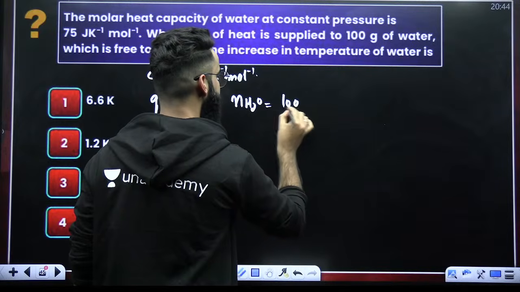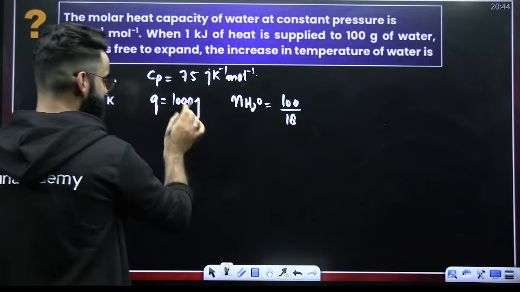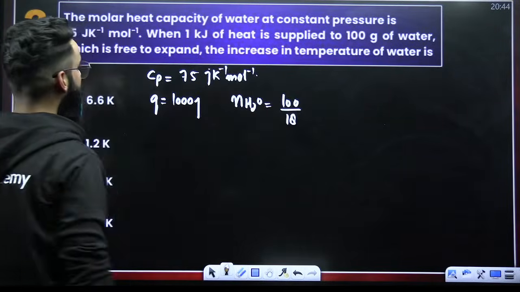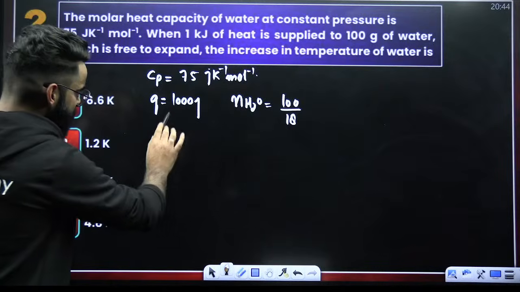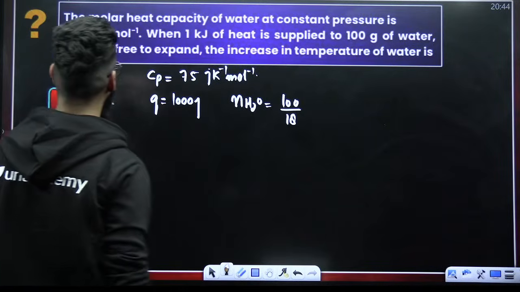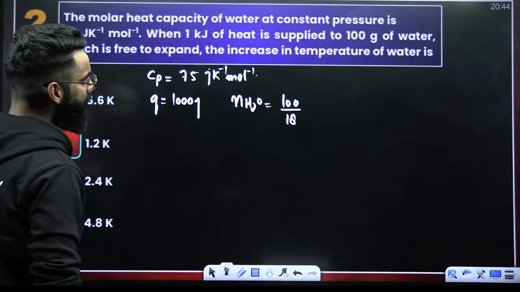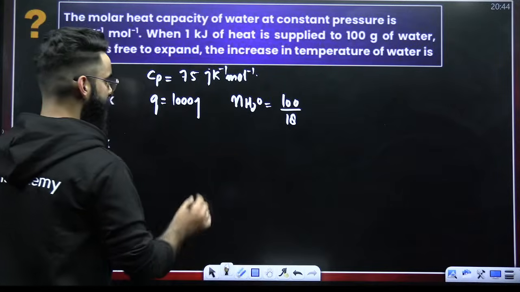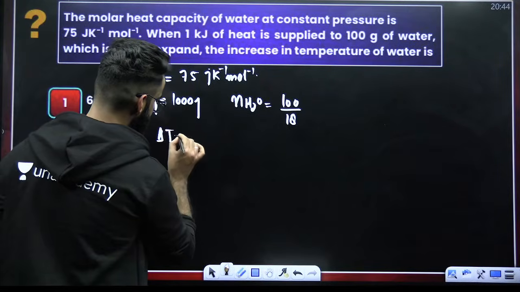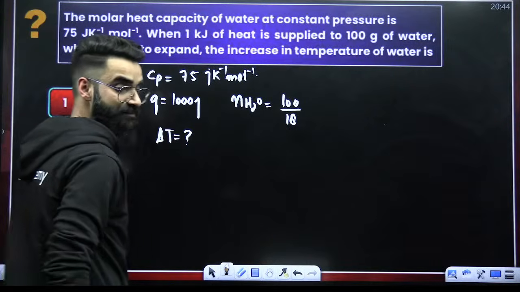It is 100 divided by 18. So this much heat is supplied to these many moles of water, which is free to expand. The increase in the temperature of water will be, so delta T I'm supposed to calculate.